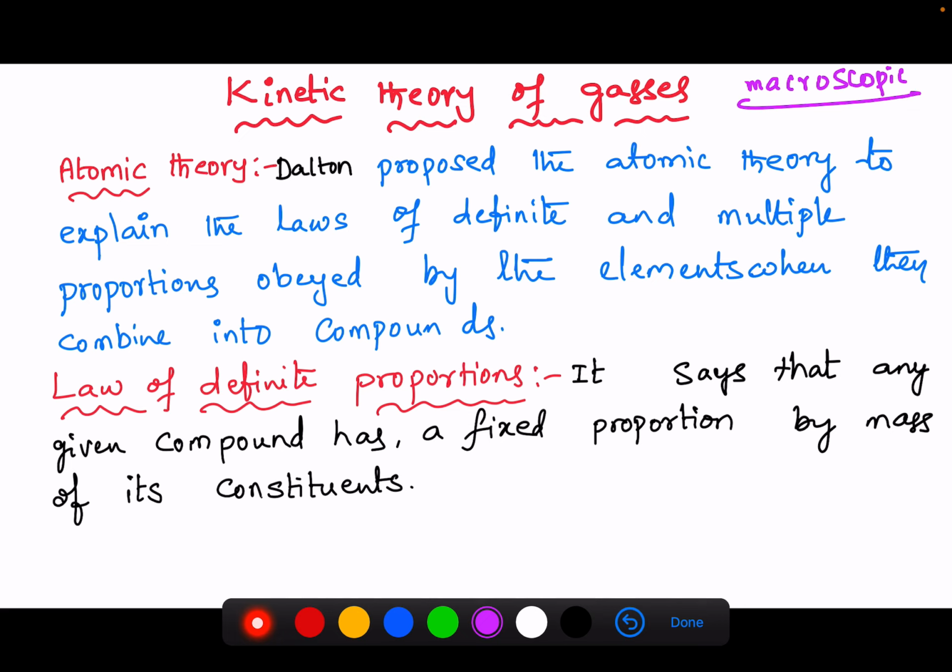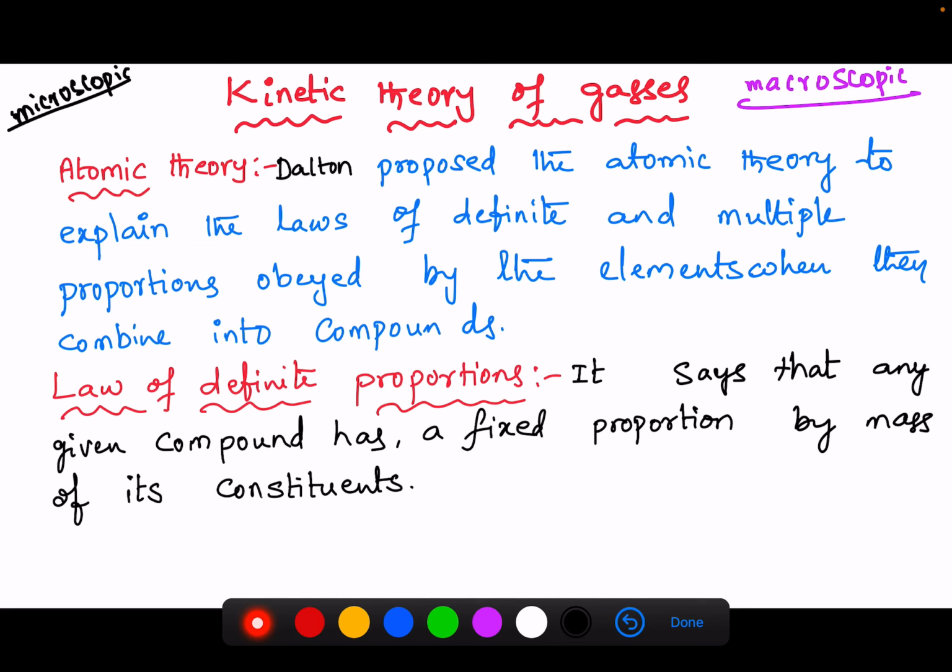We can discuss a system as a bulk, but in this chapter we are going to discuss microscopic properties. Microscopic properties means we go into the details of molecules and atoms. And here we are going to discuss the kinetic theory of gases. We know the smallest particle that exists is an atom.